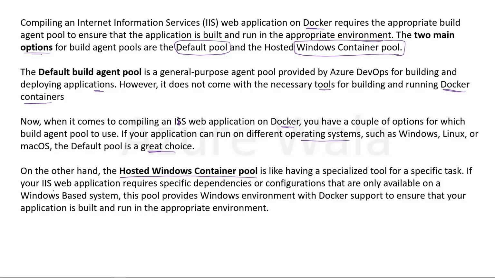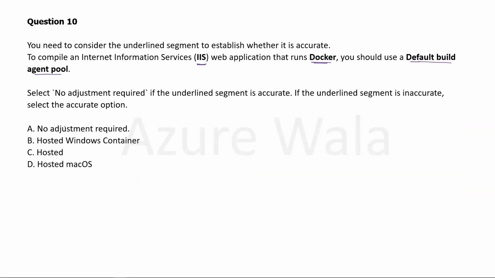If your IIS web application requires specific dependencies or configurations that are only available on Windows-based system, this pool provides Windows environment with Docker support to ensure that your application is built and run in the appropriate environment. Therefore, we should have hosted Windows container pool to work with the Docker support on IIS. Therefore, the option B, hosted Windows container, is the correct answer.